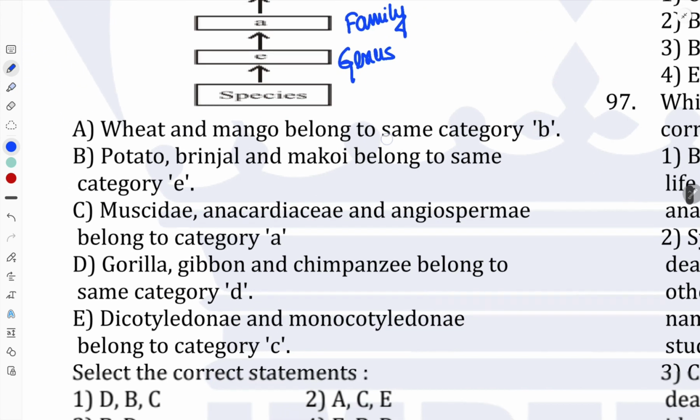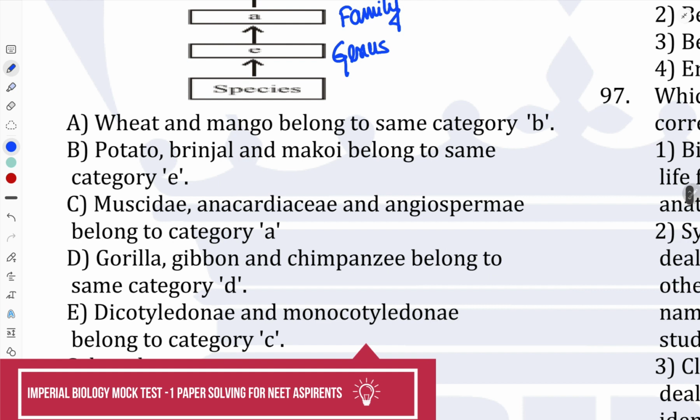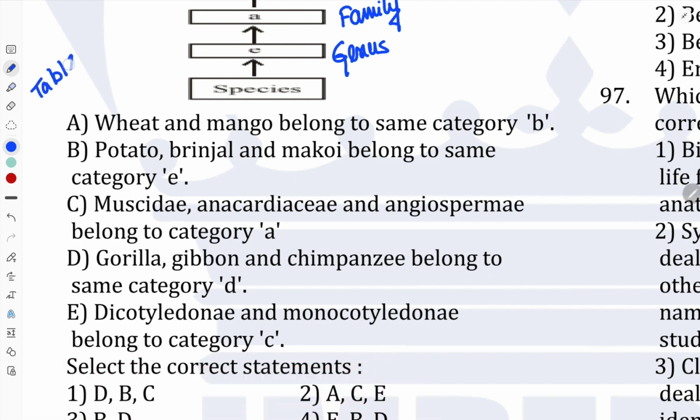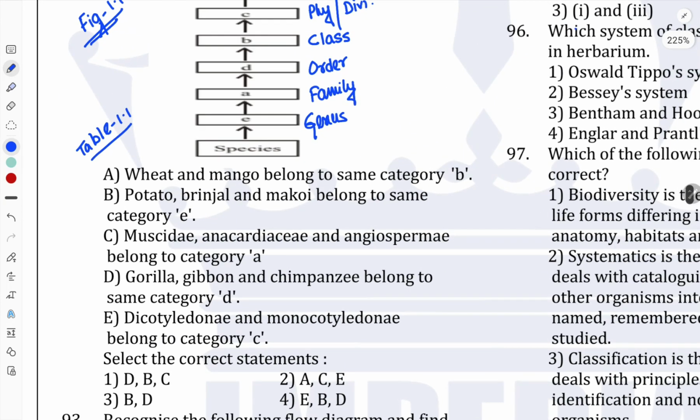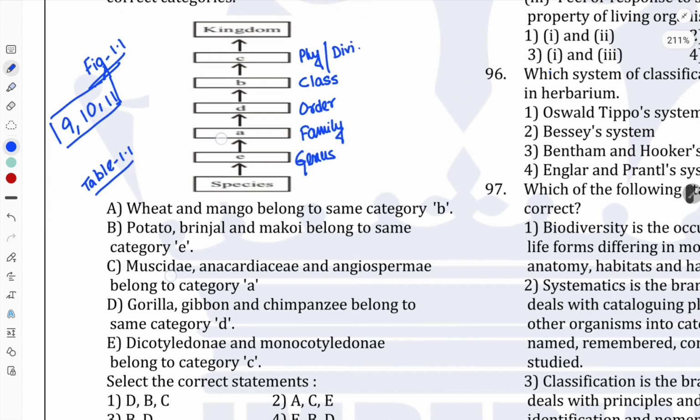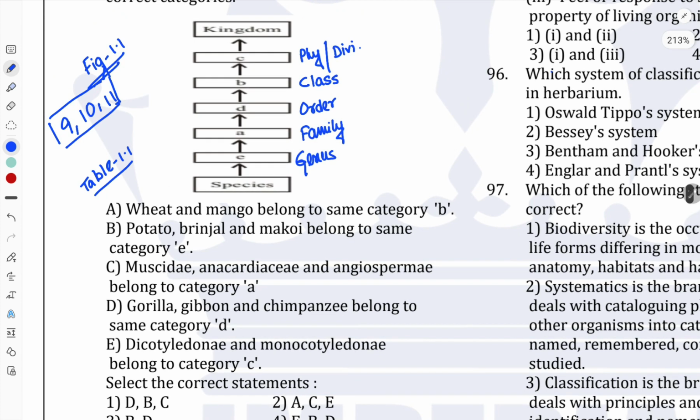Now if we check these options, they are given from table number 1.1, and if we study NCERT very carefully, we will get our answer from page numbers 9, 10 and 11. So figure 1.1, table 1.1 and pages 9, 10, 11 are the area from which this question is given.